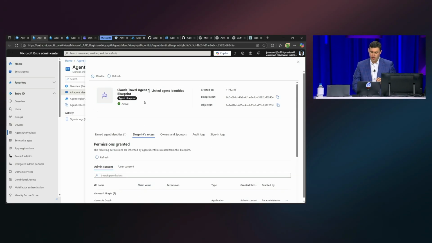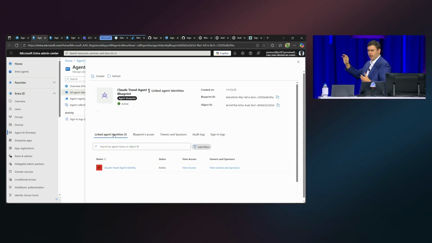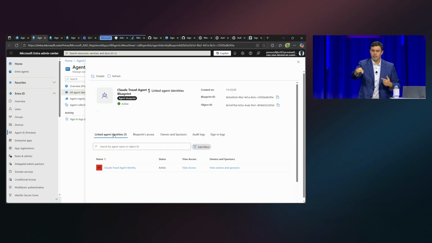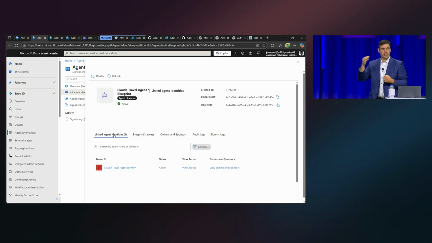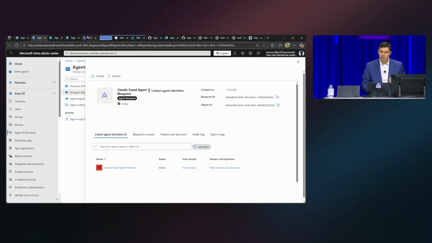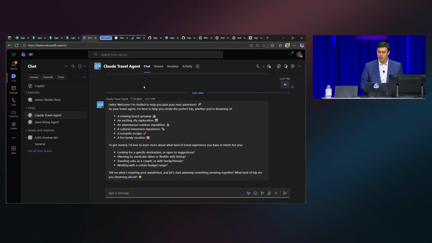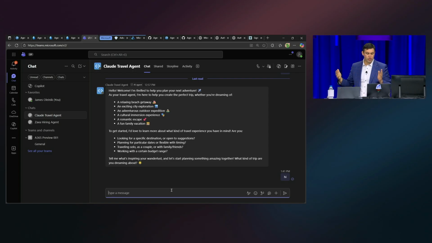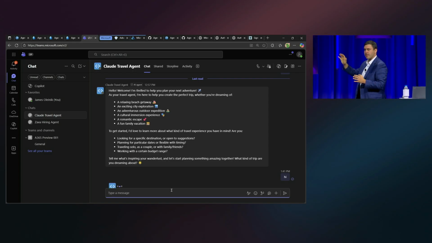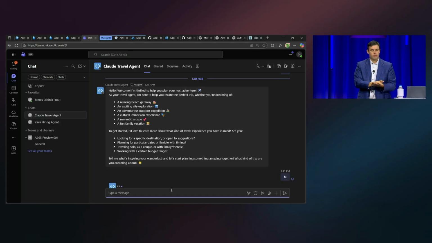And what I've also done, with another CLI command that I didn't run here, is create an instance of this agent blueprint in this test tenant. And that's what you see here. So it has an identity for me to test within this very tenant. And if I go to Teams, I see that instance here. So I can talk with my travel agent here, and it's an instance that's now running live. It's that same version that you saw locally.